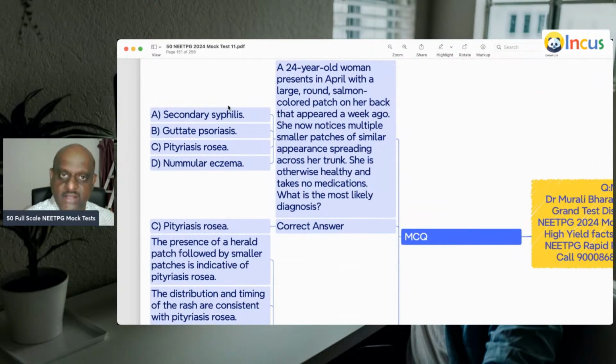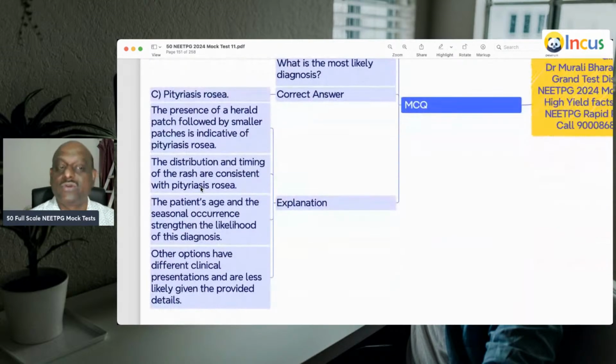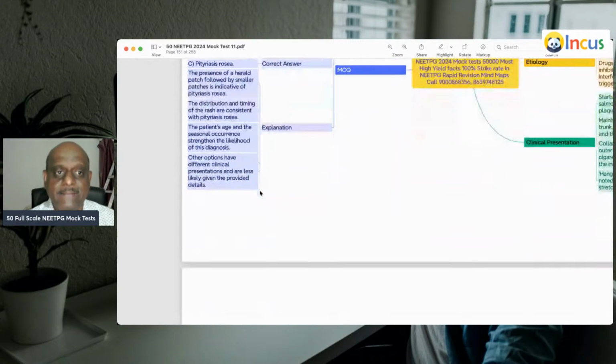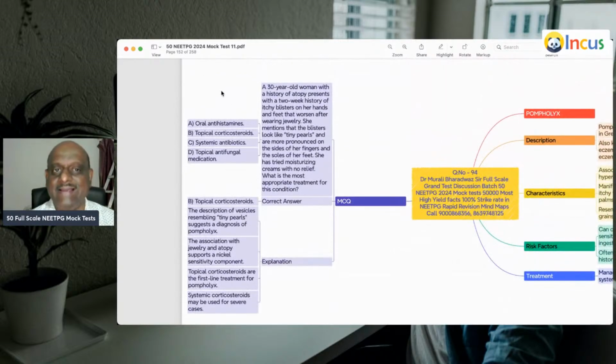A 24-year-old presents in April with a large, round, salmon-colored patch on the back that appeared a week ago. Multiple smaller patches are spreading across the trunk, otherwise healthy. So this is typical of pityriasis rosea. A herald patch followed by smaller patches is indicative of pityriasis rosea.